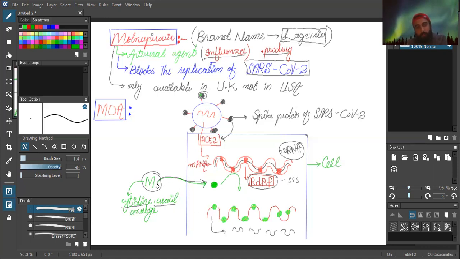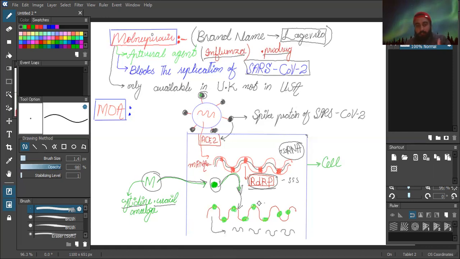When this molnupiravir comes into the cell, RDRP will take this molnupiravir drug, this fake moiety, and will make the new messenger RNA. And the newly formed messenger RNA that is formed by molnupiravir will not be the actual messenger RNA that is naturally formed by RDRP. So the newly formed messenger RNA in this situation will be pseudo messenger RNA.